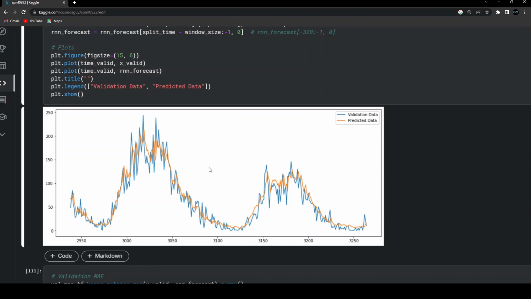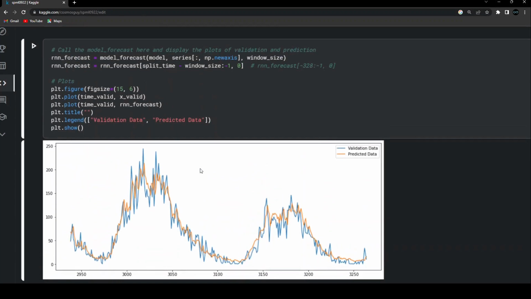So yes, this is the kind of result which we have achieved with the help of the parameters that we had defined. Obviously you can play around with the parameters and get even better results. You can see that the original peak was over here, but the peak that we got was over here. So you can try to see if we can get some extra values over here after doing the manipulations of the outliers and the other things that we have discussed earlier. After doing all these changes and the hyperparameter tuning, see if you are able to get a much better fit of the predicted data on the validation data.